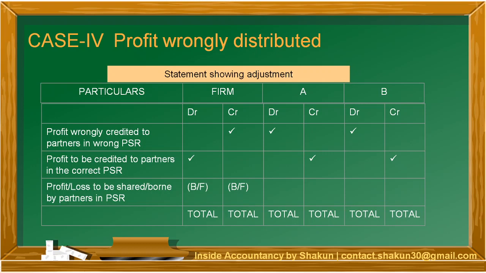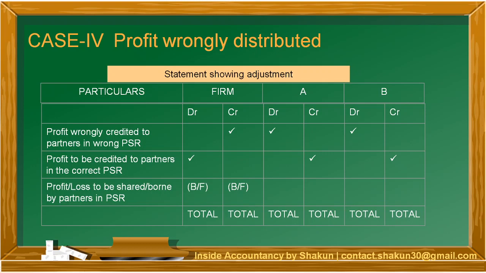Finally, we calculate the balancing figure. Now the balancing figure I've written both under DR as well as CR because it can come on any of the sides. Depending upon the ratio, depending upon the amount on the DR or CR side, the balancing figure can come on either the debit side or the credit side.